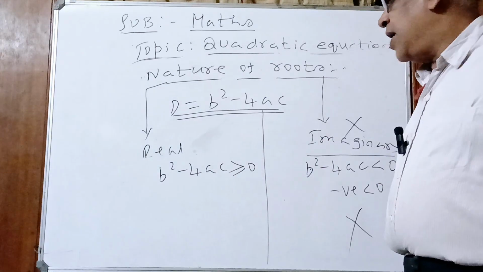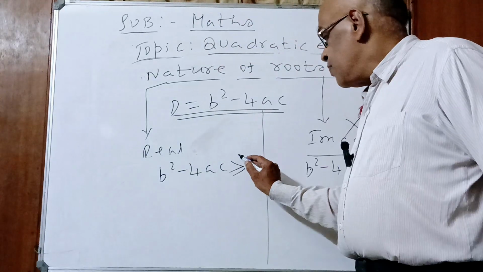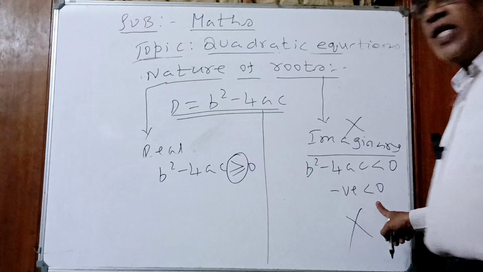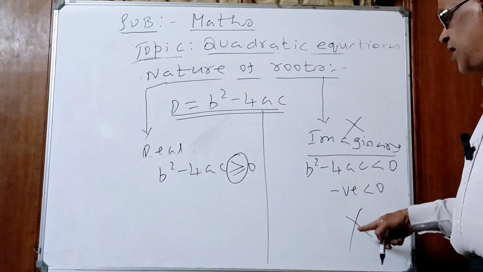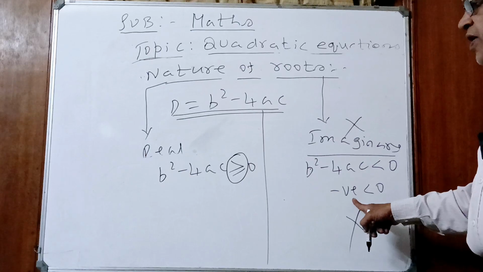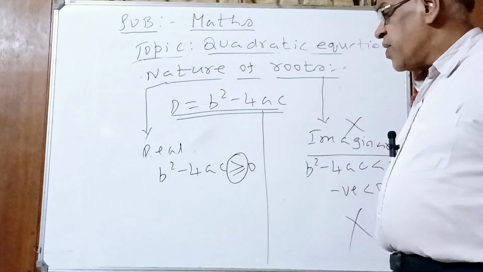Roots are real. Again there are two conditions. See children, why I have taken two cases now. b square minus 4ac less than 0 is only one condition. Roots are imaginary because the answer is negative, which is under the root. Square root of a negative number does not exist. Here I have taken two conditions. What are they?